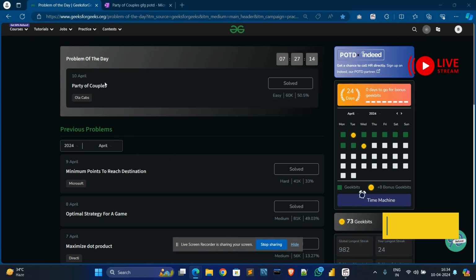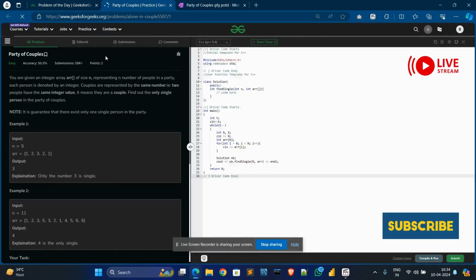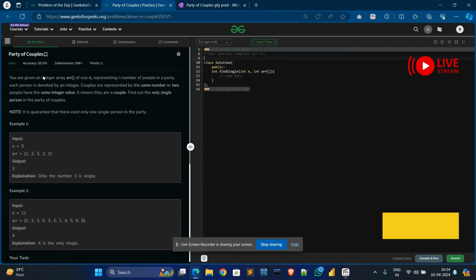Today I'll solve the party of couples problem. So let's start. In the problem statement, you can see there is an integer array of size n, representing n people in a party. The integers which are the same represent a couple, and the integer which appears only once is the single person in the party, and we need to find that particular value. It is guaranteed that there exists only one single person in the party.